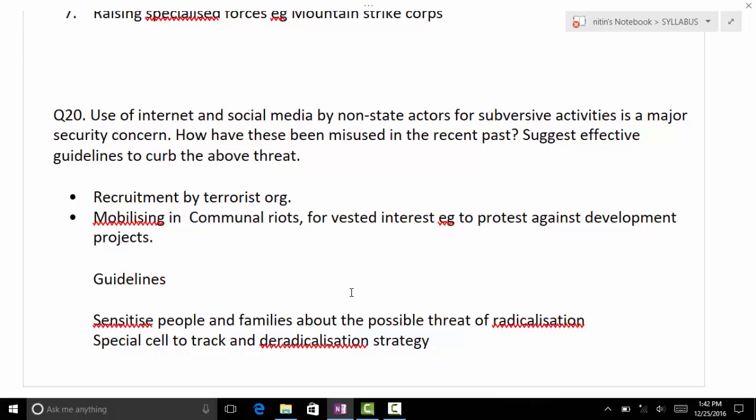which are used for terrorism. Facebook, we are doing this. Now the special cell comes in.